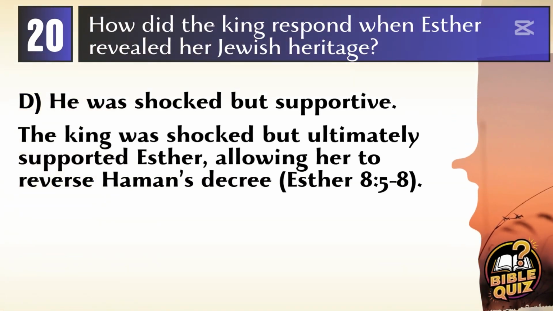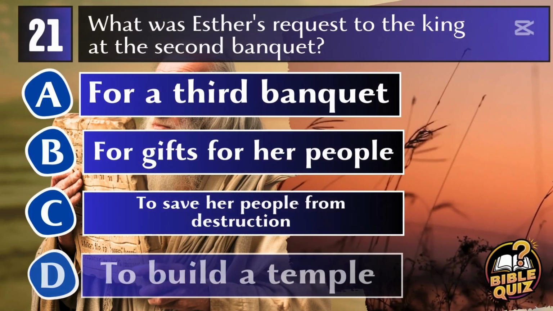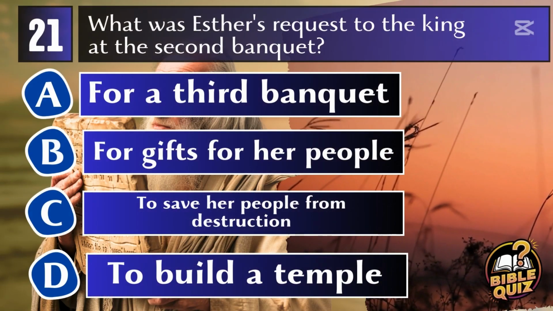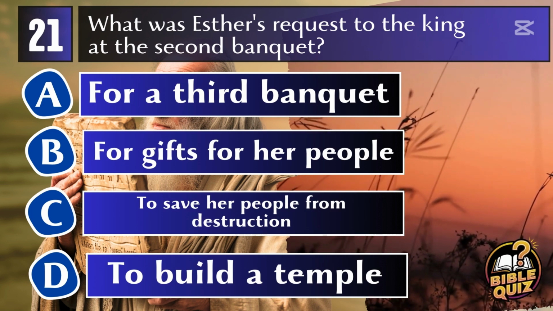Answer D. He was shocked but supportive. The king responded to Esther's revelation of her Jewish identity with shock, but ultimately supported her, showing his favor towards her by extending the golden scepter and listening to her pleas, which led to the reversal of Haman's decree. Esther 8:5-8.